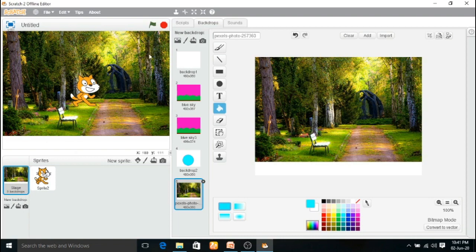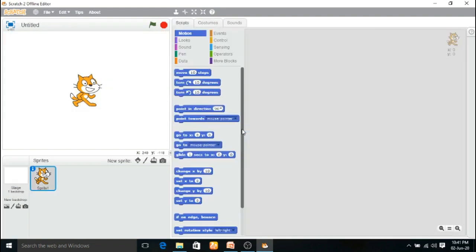Now let us move on to how to create a sprite. Go to the file option, click new. Okay. Here I want to add a sprite. See now, there are 4 options, the same thing we studied already for backdrop. The first one, choose sprite from library.